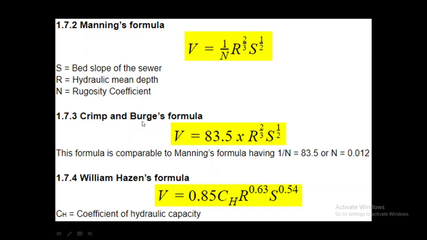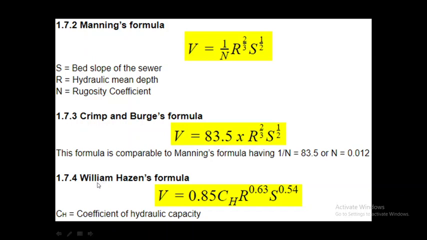Then Crimp and Bruges' formula: V is equal to 83.5 into R raised to 2 by 3 S raised to half. That is Crimp and Bruges' formula. Put the value of 1 by N equal to 83.5 in Manning's formula, we will get the Crimp and Bruges' formula, that is V is equal to 83.5 into R raised to 2 by 3 into S raised to half. In that case, 1 by N equal to 83.5, then N equal to 0.012.